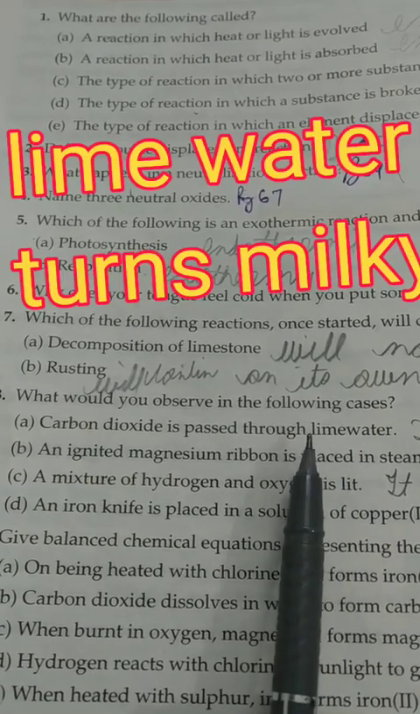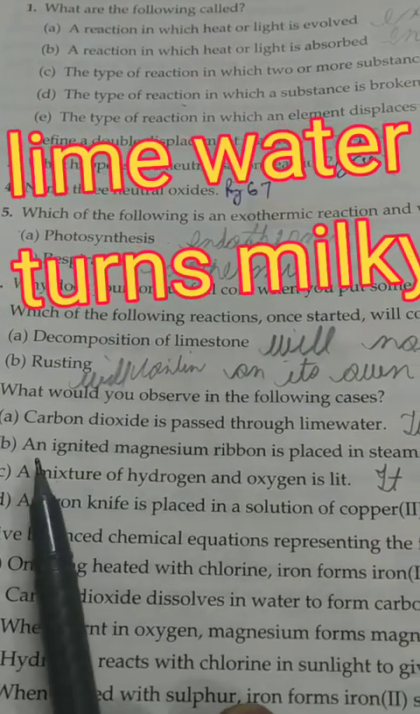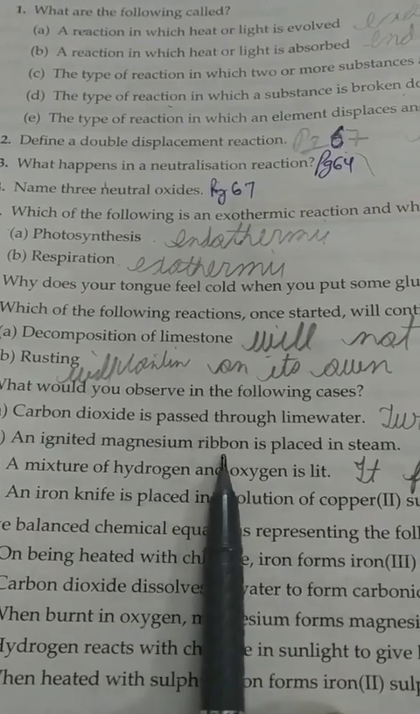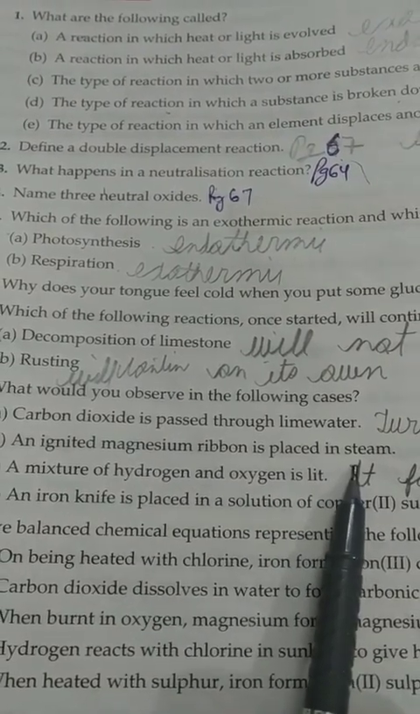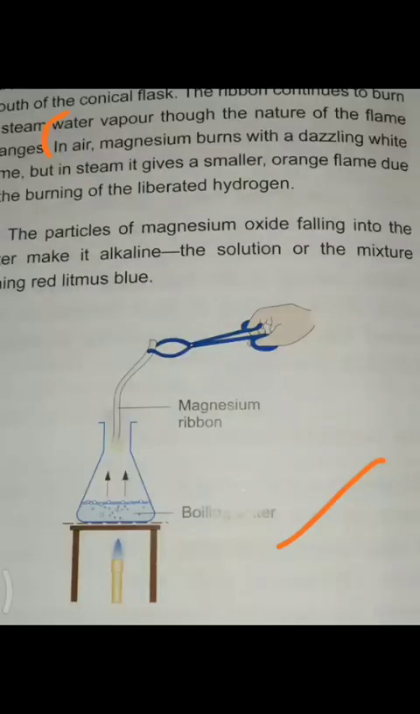Lime water turns milky. An ignited magnesium ribbon is placed in steam. Answer: in air, magnesium burns with a dazzling white flame, but in steam, it gives a smaller orange flame due to burning of the liberated hydrogen. The particles of magnesium oxide falling into the water make it alkaline. The solution turns red litmus blue.